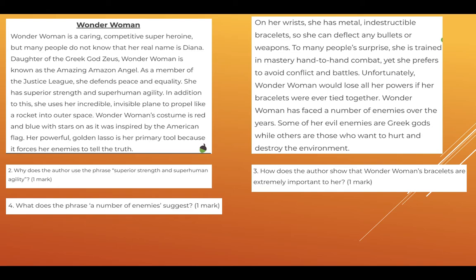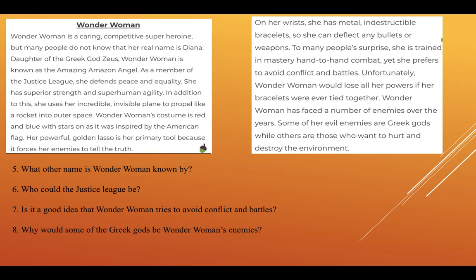Number 4, what does the phrase a number of enemies suggest? So you'll find the word enemies, scan for it, and then you'll be able to locate the information you require. Remember, this is about checking in the text. It's not about trying to remember or guess. So make sure you use your basic skills of referring or checking in the text.